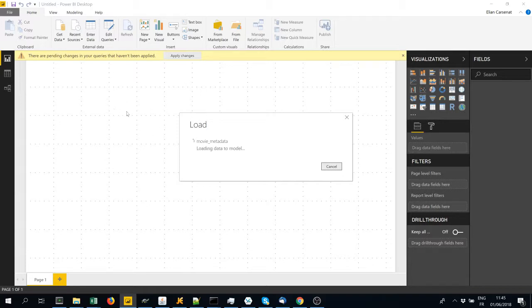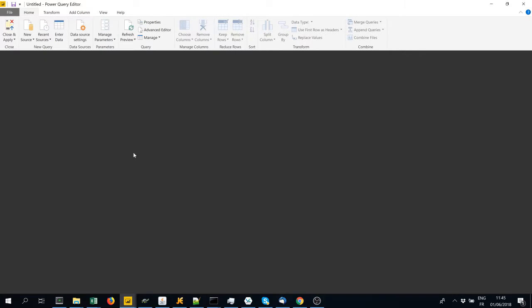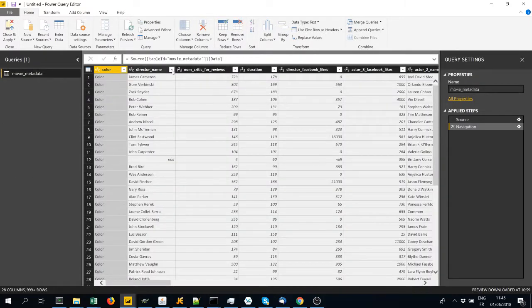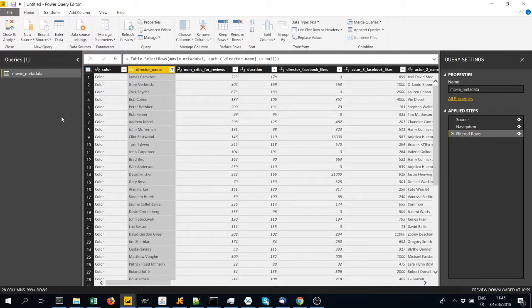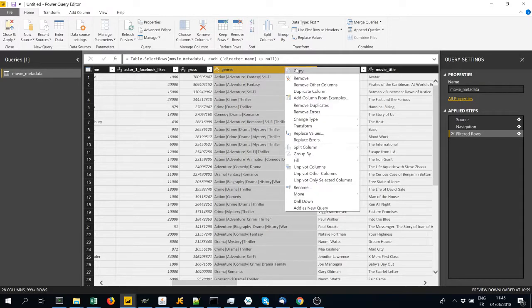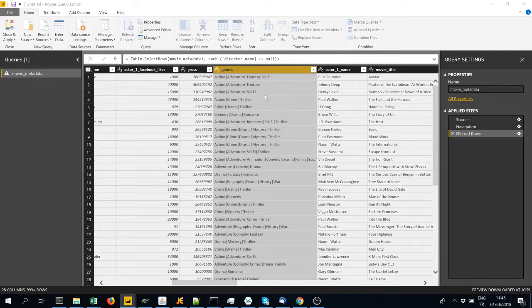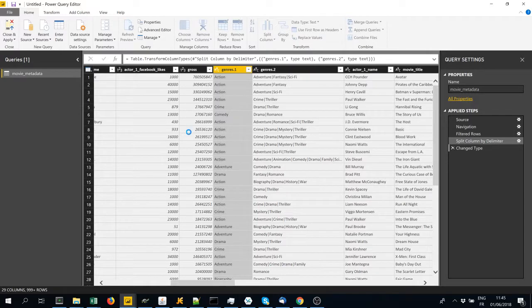And then we're going to edit it a little so we can analyze things more easily. So first we look at directors. We're just going to filter out those that have no director names. Then it will be interesting to break down by genre. So here we will split this column to have also the first primary genre for the film. All right.